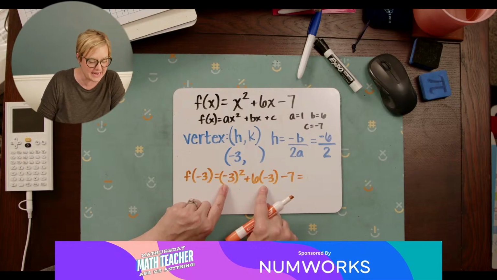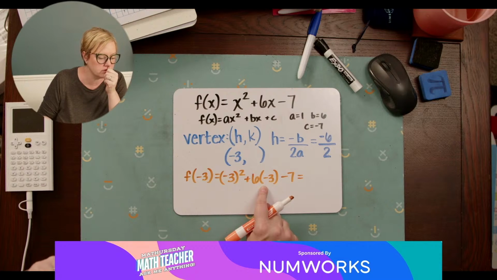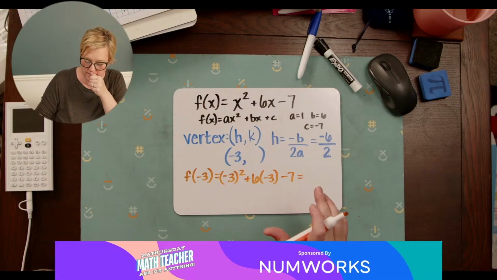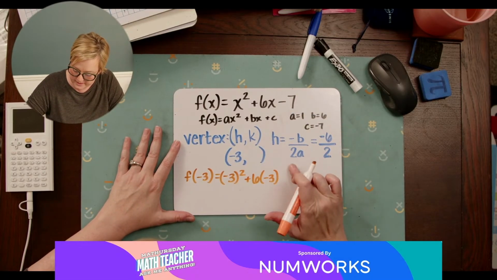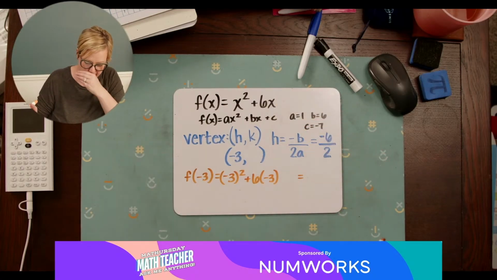Oh man, this vertex is going to be really far. Shoot. 3, 6, 9, 12. Oh, dang it. Okay, I'm so sorry. I'm going to change the C because I want to be able to use this.